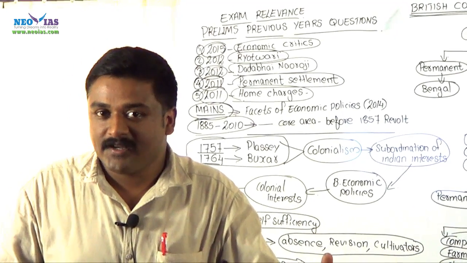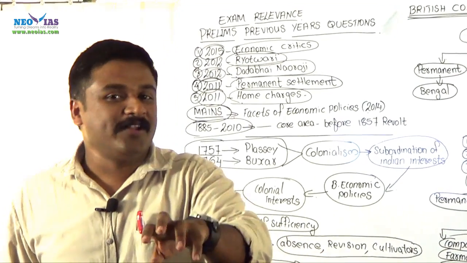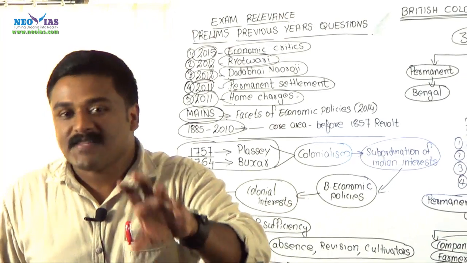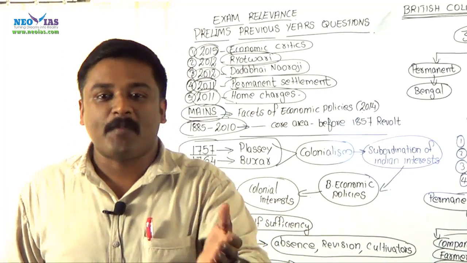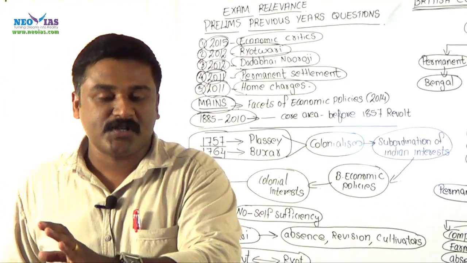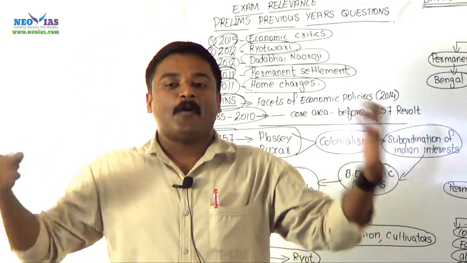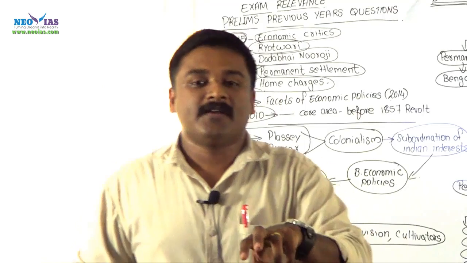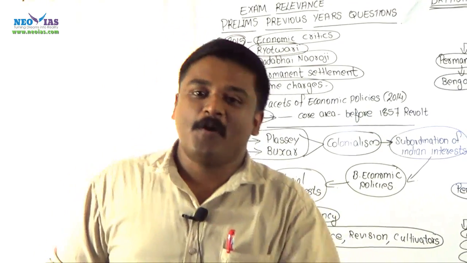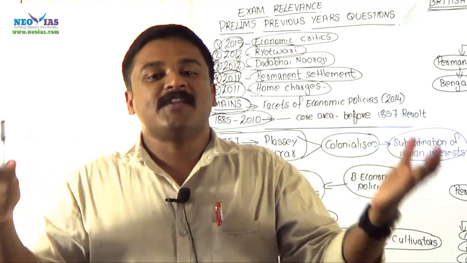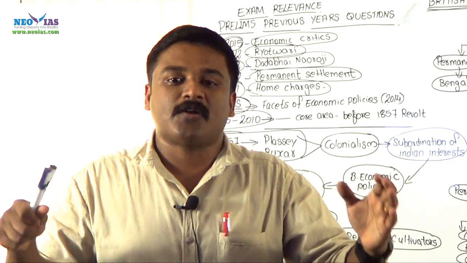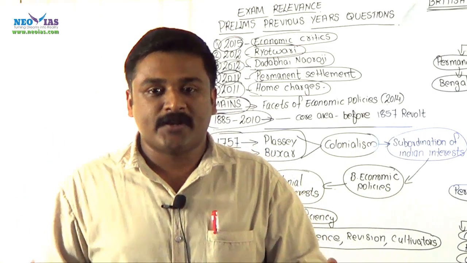Colonialism established here ultimately subordinated Indian socio-economic political interests to British interests, and of course the economic policies and land revenue policies followed by Britain simply promoted and protected the interests of their motherland, their home country, not Indian interests.